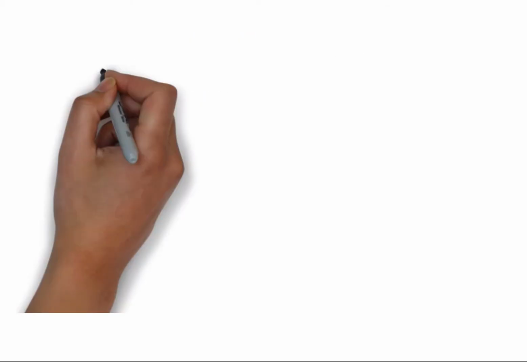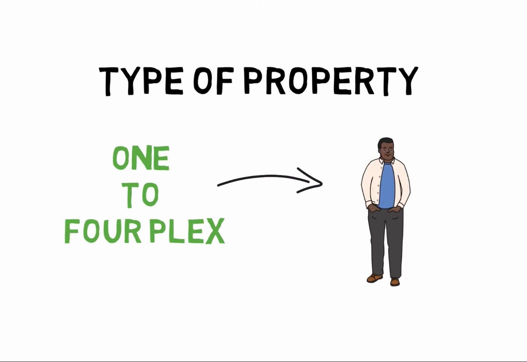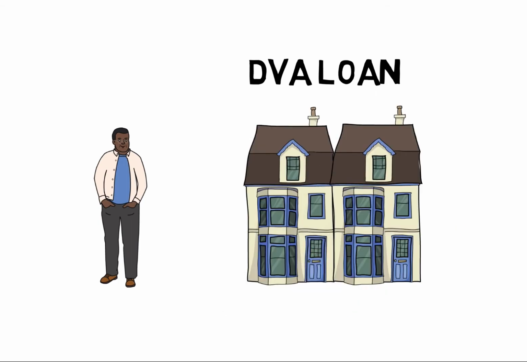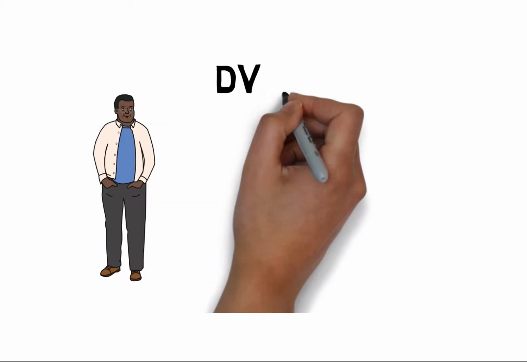As far as the type of property, let's concentrate once again on the FHA and the DVA loans. The loans here will only be on a 1 to 4plex, but it must be owner occupied. So the borrower must live in one of the properties. So the veteran could buy a duplex with a DVA loan, but the veteran would have to live in half the duplex and then could rent out the other half.